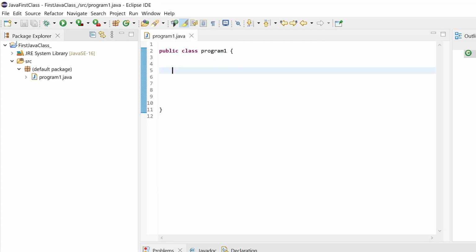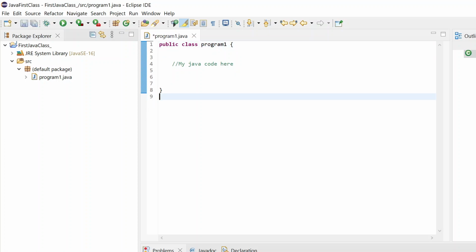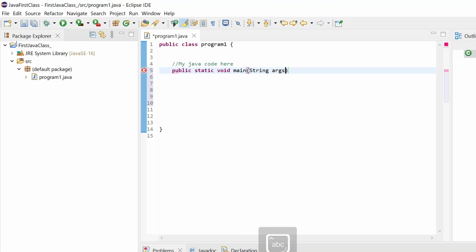Okay, so now I am going to write my Java code here. Why am I writing my Java code inside a class? Because to write any Java program, we need to create a class. Even the simplest program, you need to create one class as well, right? After that, you need to create one main method. So how you write it, I will be explaining what it is. Public static void main. This will be the same.